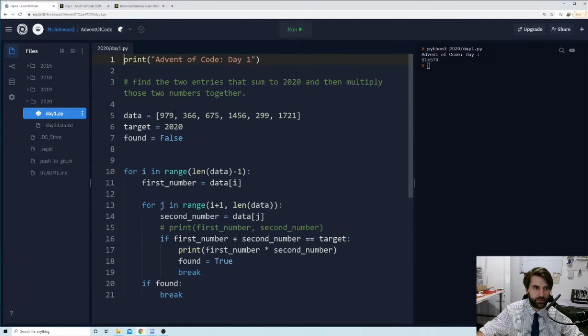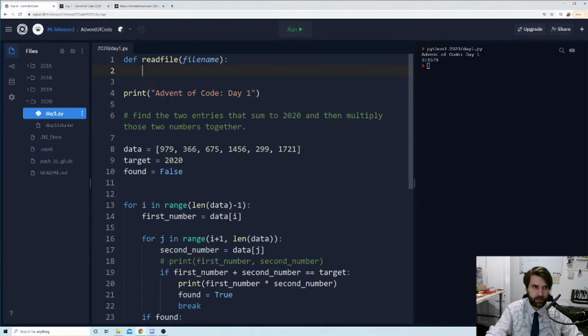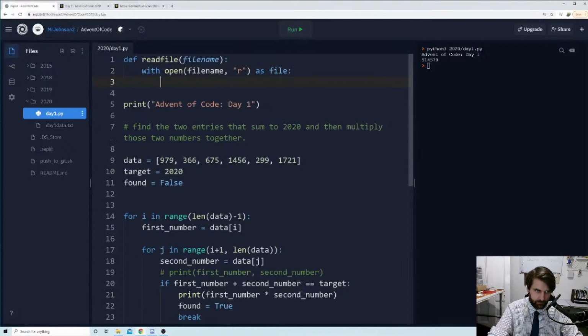So we're going to create a little function that will read our file. Let's come up here and define our read file, and we're going to ask it for a file name. We're going to say with open, and whatever our file name is, that's what we're going to open, in read mode. With open file name read mode as file, we're going to say file.read, and attach that to a variable. So I'm going to say data equals file.read.